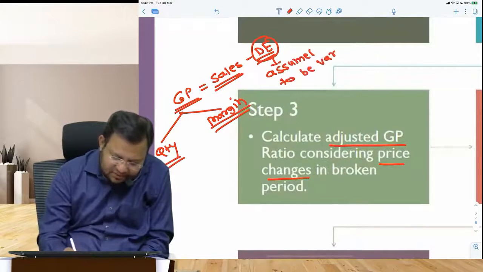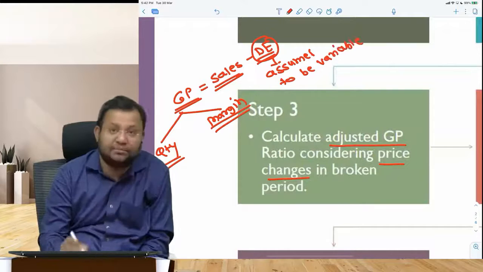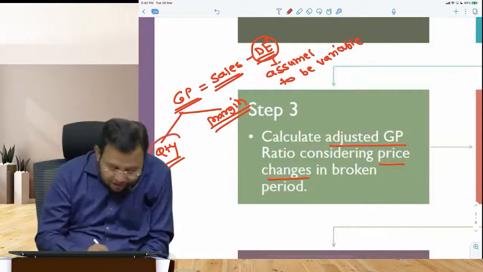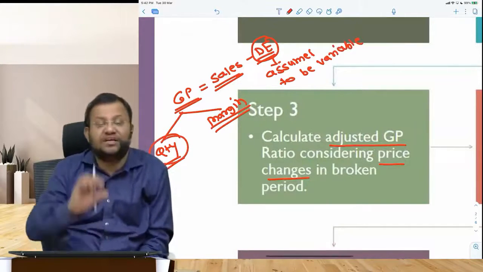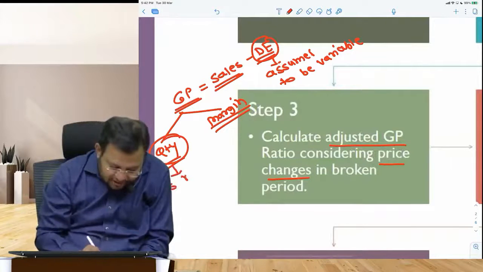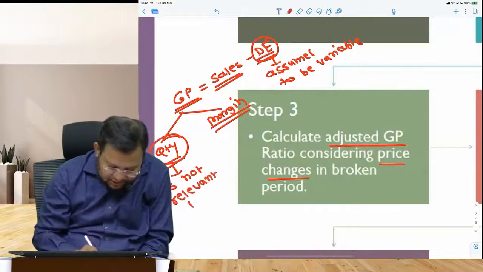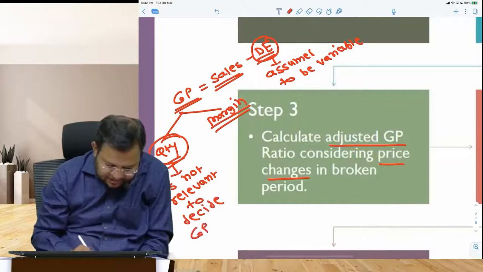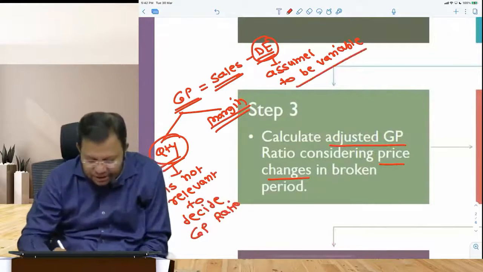If I assume all direct expenses to be variable because nothing is given, then quantity is not relevant to decide GP ratio if direct expenses are assumed to be variable.